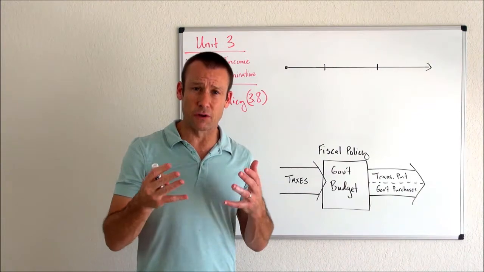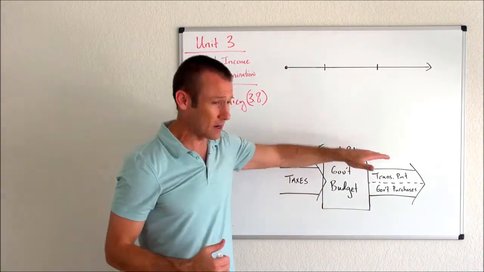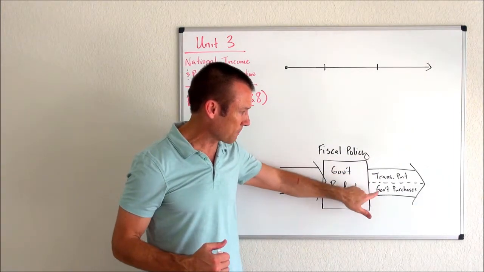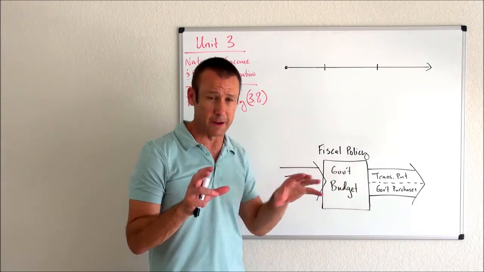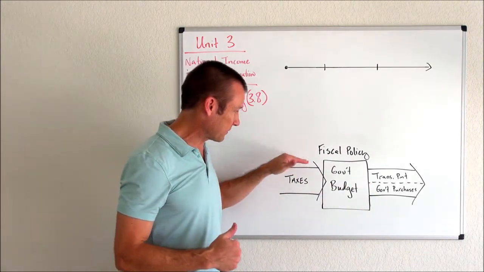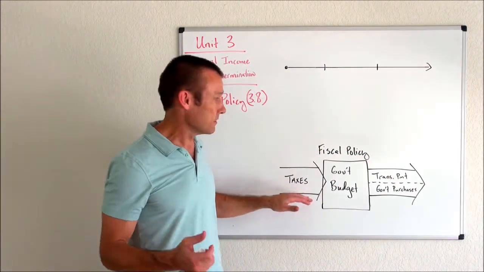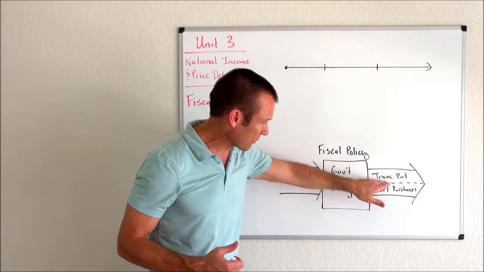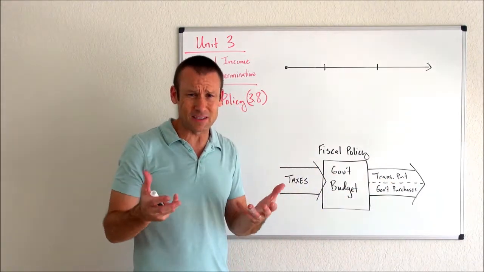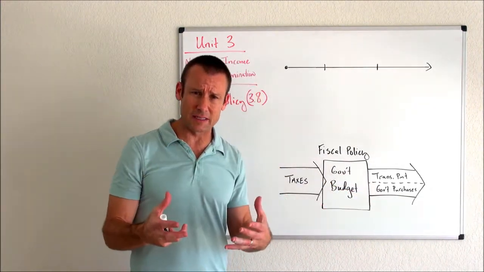What are the levers of fiscal policy? Well, the government's budget, like all budgets, has inflows and outflows. Inflows being taxes, outflows being transfer payments and government purchases. So that's it. Our levers of fiscal policy are a manipulation of the inflows and the outflows. And what are those inflows? Taxes. What are the outflows? Transfer payments and government purchases. That's all fiscal policy is: manipulating these three levers to stabilize the economy.